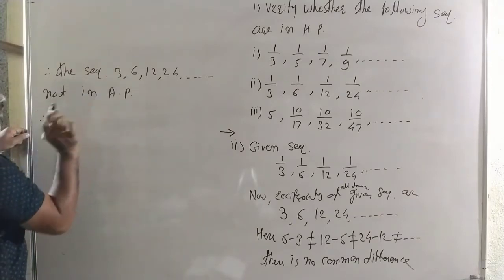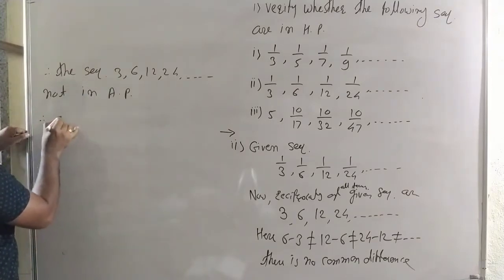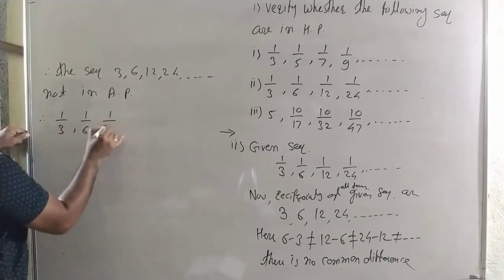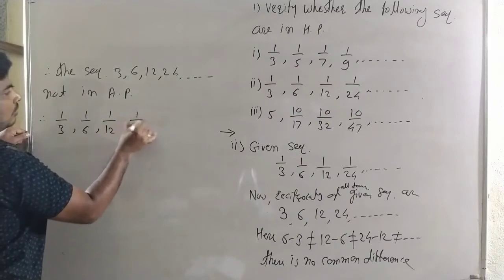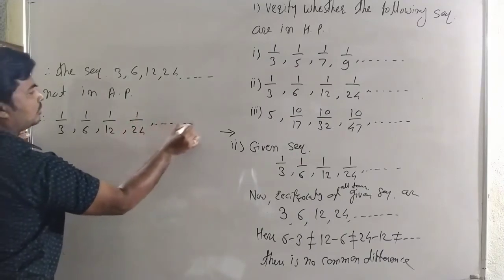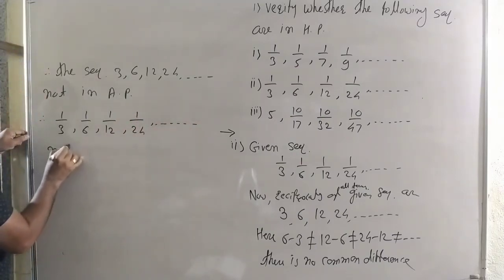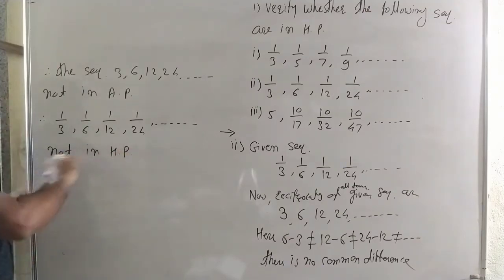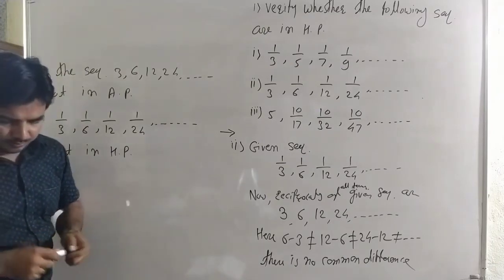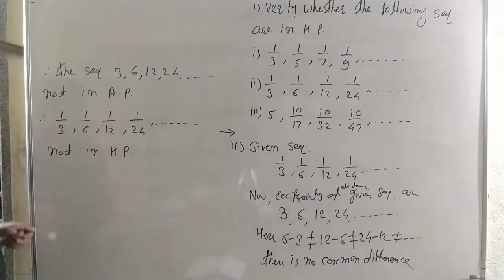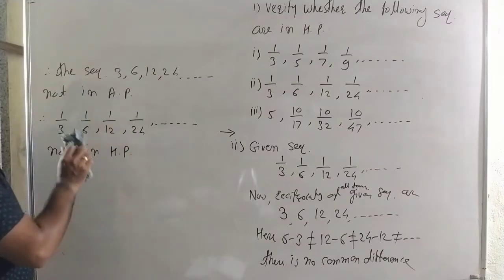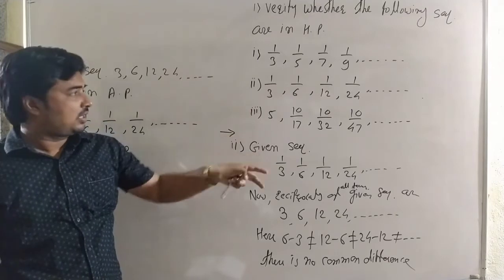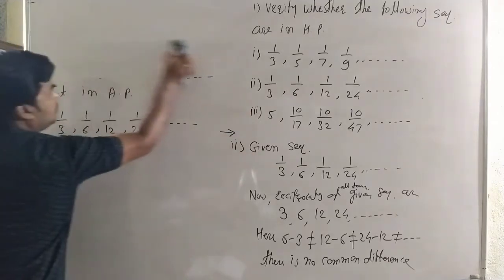Therefore the reciprocals of all terms, 1 by 3, 1 by 6, 1 by 12, 1 by 24 up to dash, are not in harmonic progression. See carefully this. Okay, now the second example: the first sequence is in a harmonic progression, the second is not in a harmonic progression. Now we check the third.